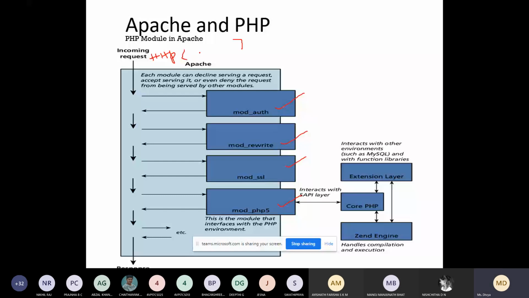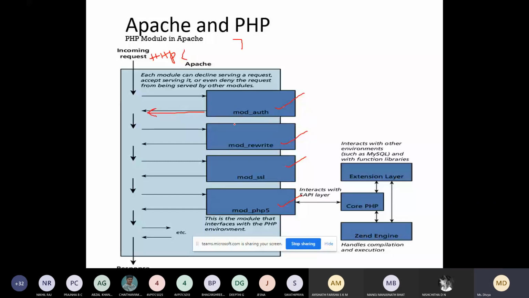Each module can decline serving a request, accept serving it, or even deny the request from being served by other modules. So you can give the request to the different modules, which can in turn respond. You can see here this is a request and this is a response.